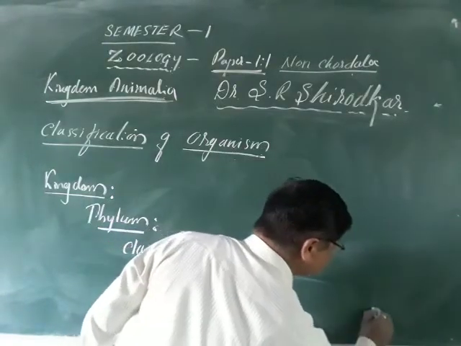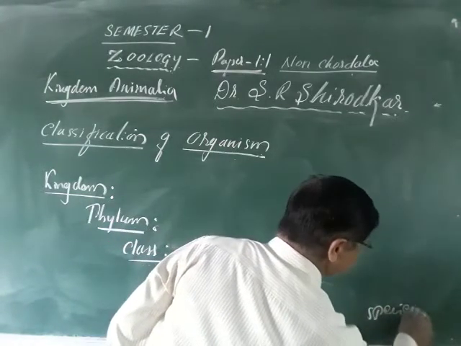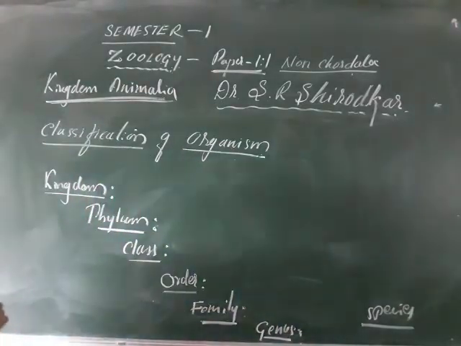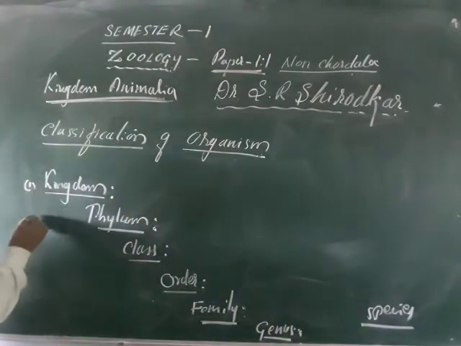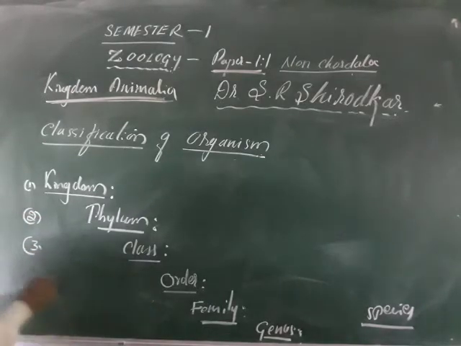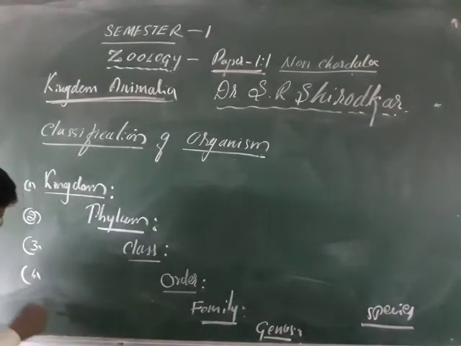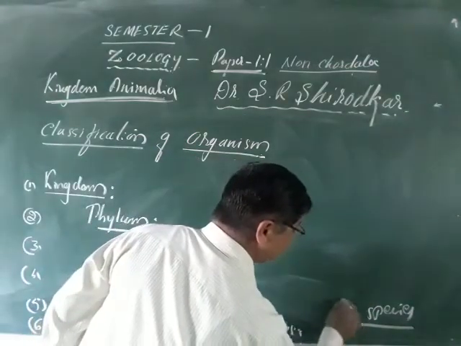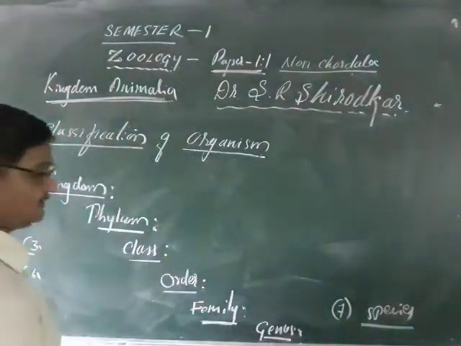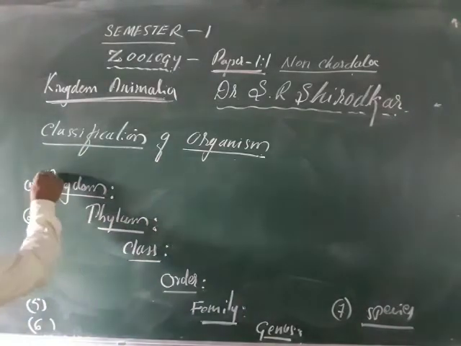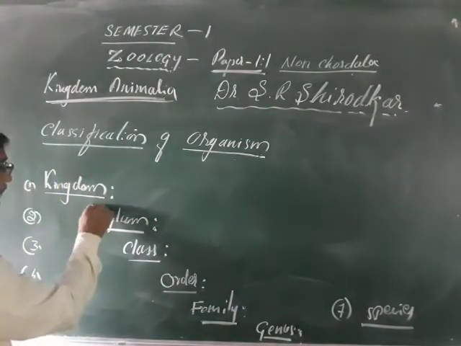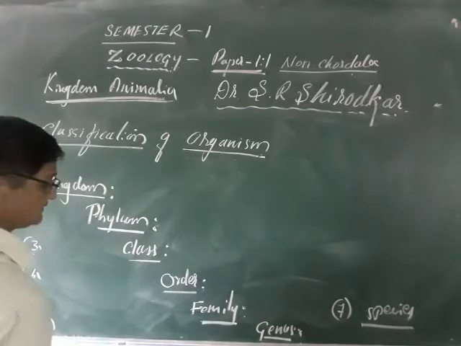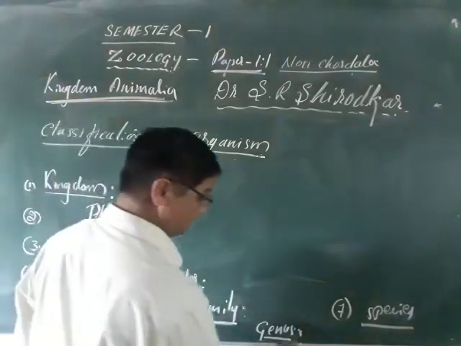So this is the first one, the second, the third, the fourth, the fifth, the sixth, and the seventh. So first kingdom, followed by the phylum, and then the class, order, family, genus, species.